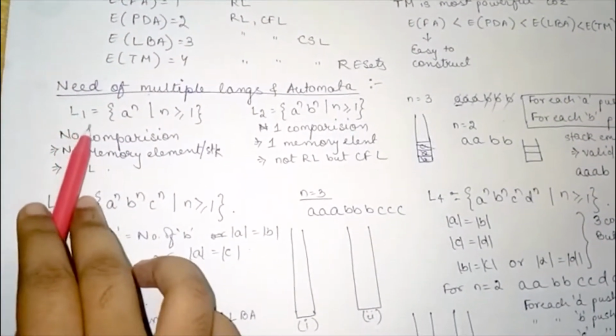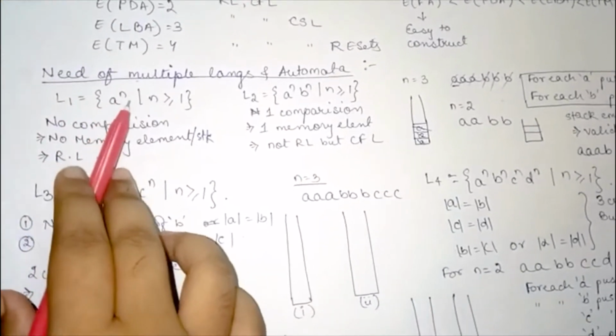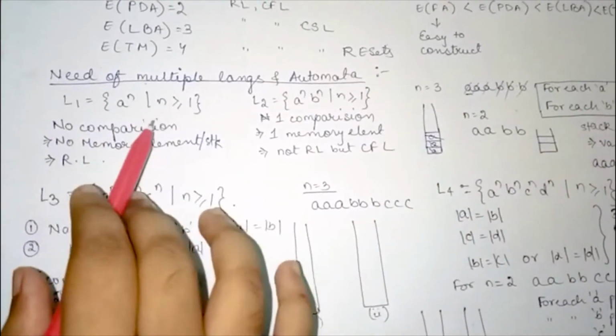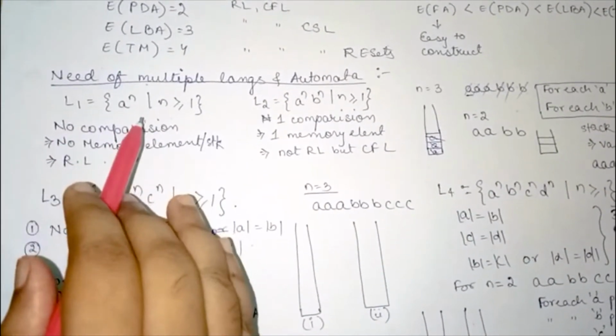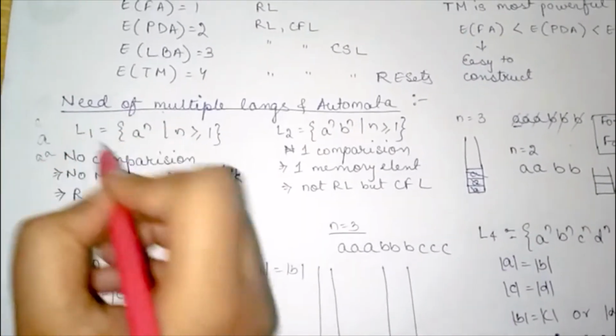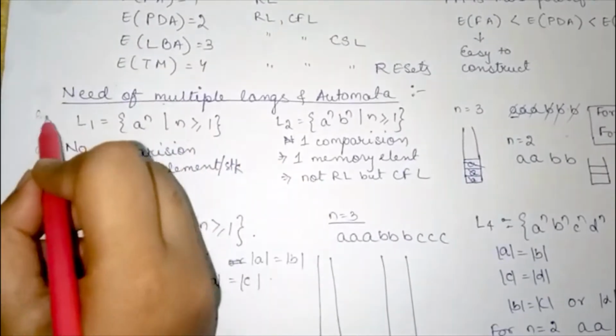For example, L1 is a to the power n, simply a to the power n. A language which only has any number of a's will get accepted, like a. Epsilon cannot be accepted because n is greater than or equal to 1.